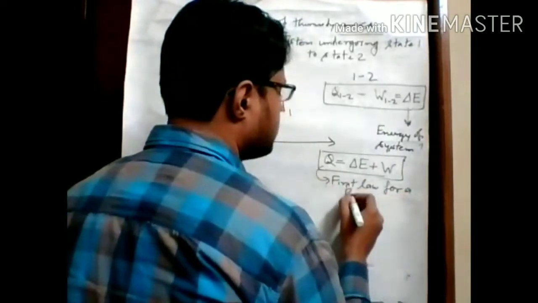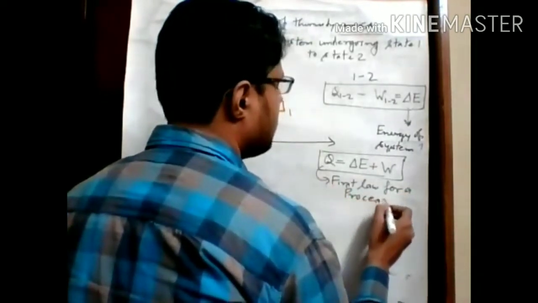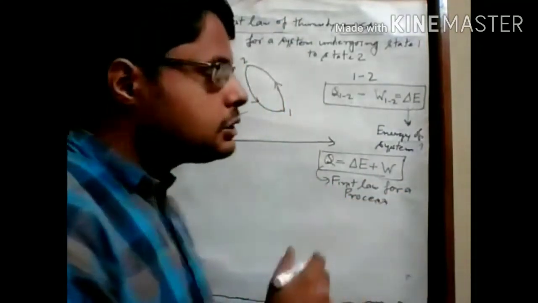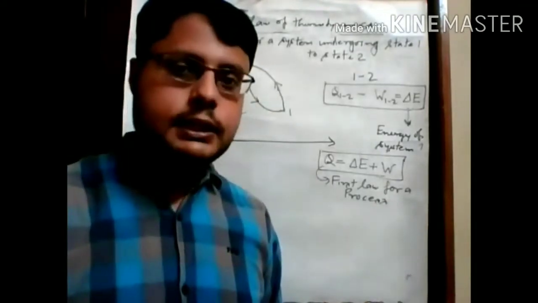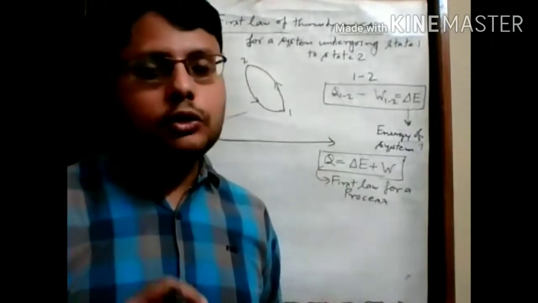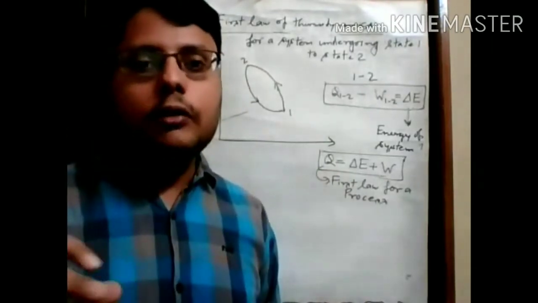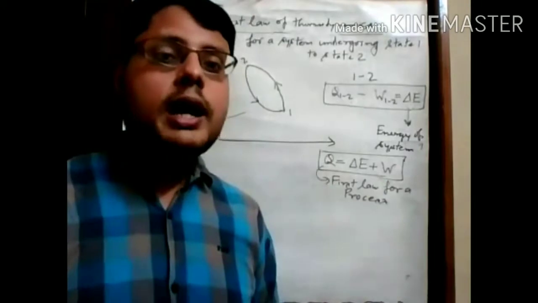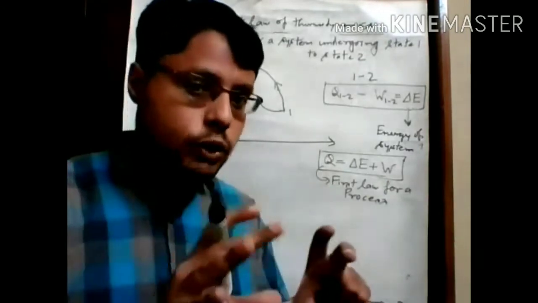for a process. Okay, and in the last topic which we discussed, the cyclic integral of dQ is equal to J times the cyclic integral of dW. This is the first law expression for a particular cycle.